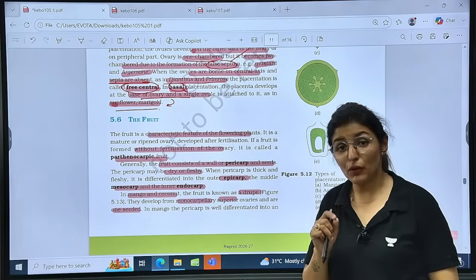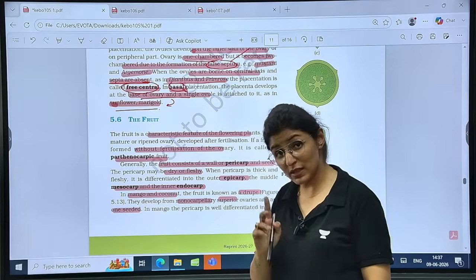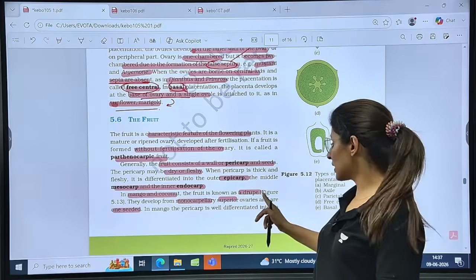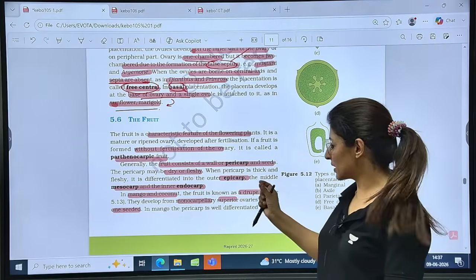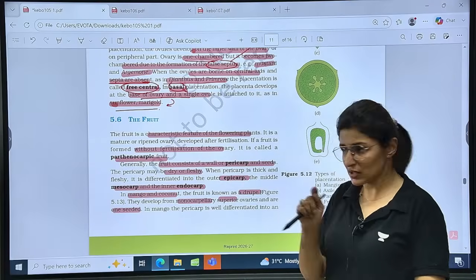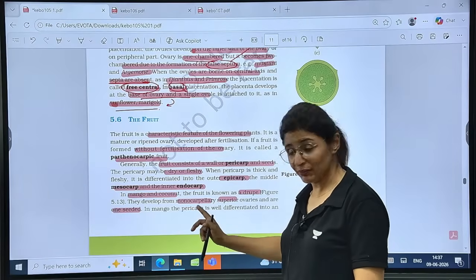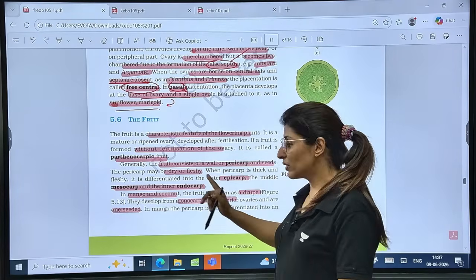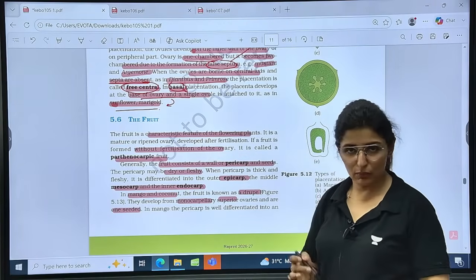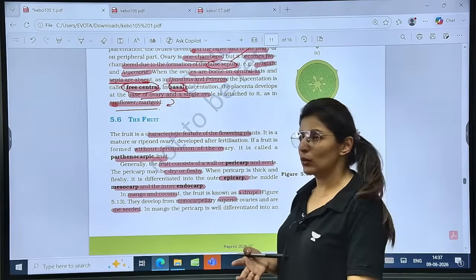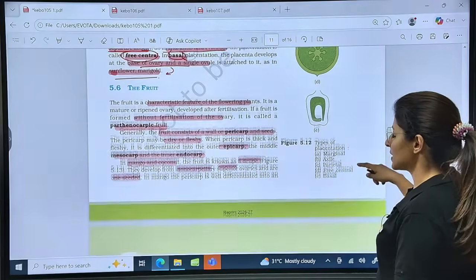Now talking about the fruit type in mango and coconut. Mango is a dicot, coconut is a monocot, but still the fruit type is the same, known as drupe. So we call such fruits drupe. Drupe is the term given to such fruits which have these characteristics. They develop from a monocarpellary condition. Monocarpellary, superior ovary and one seeded. That is the rule for drupe. Monocarpellary, superior and one seeded. Is that clear? So such a fruit is known as drupe.